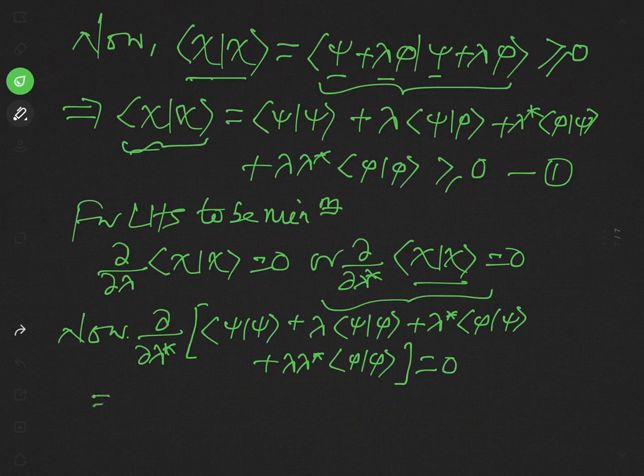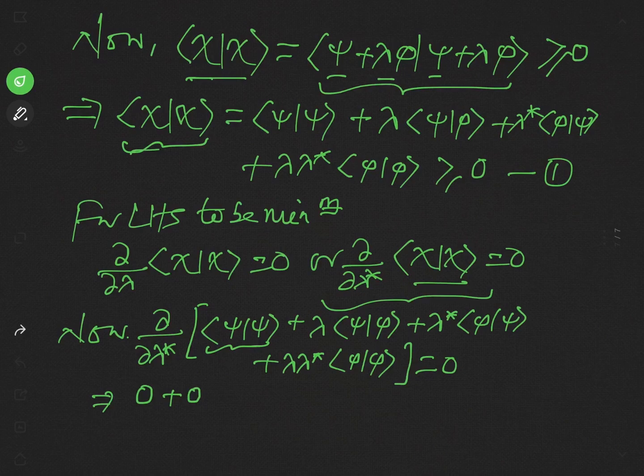Now simplify it. In the first term lambda star does not exist, so its derivative will be 0. In the second term, again lambda star does not exist, so the derivative will also be 0.